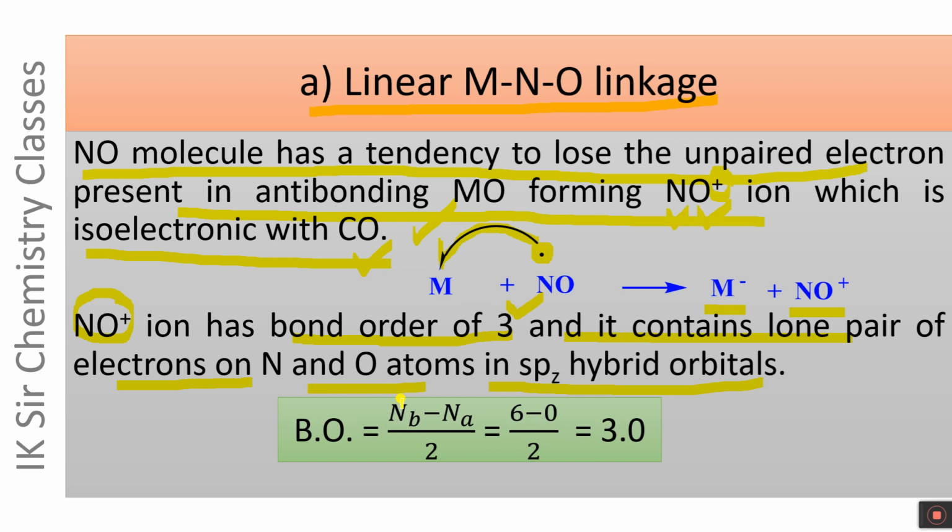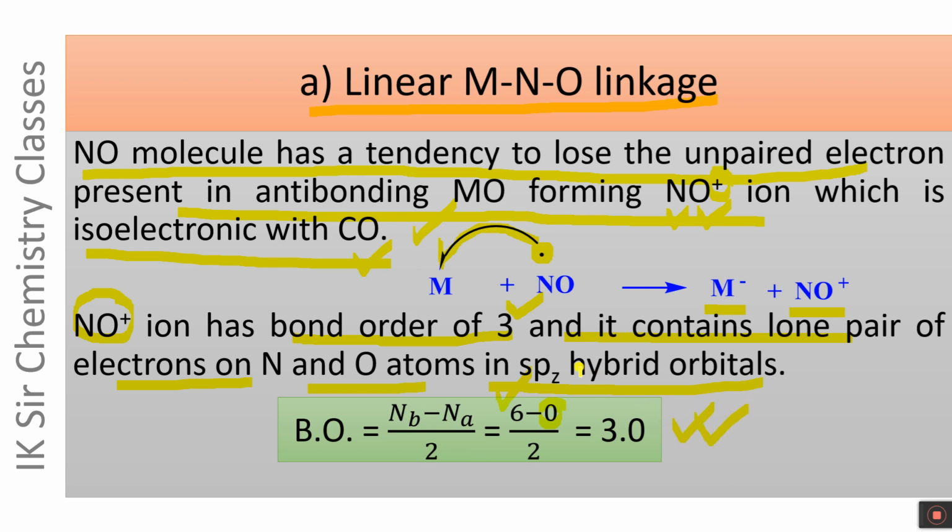This bond order can be calculated as follows: Nb minus Na by 2. Nb, number of electrons in bonding MOs, was 6, but the anti-bonding electron is now removed. Here it is 0, and accordingly the bond order is 3.